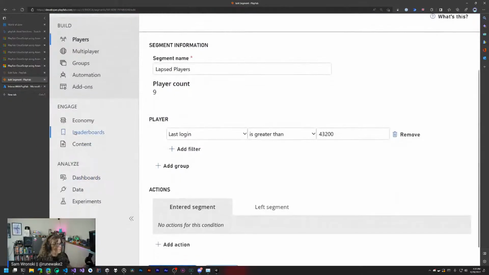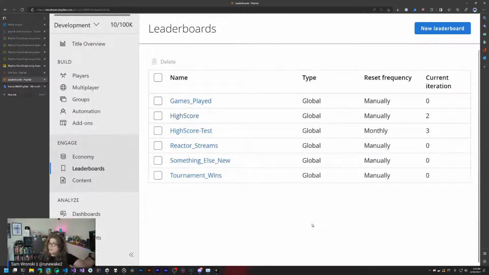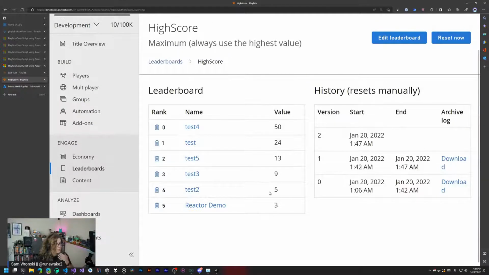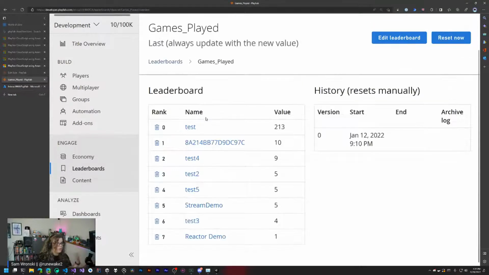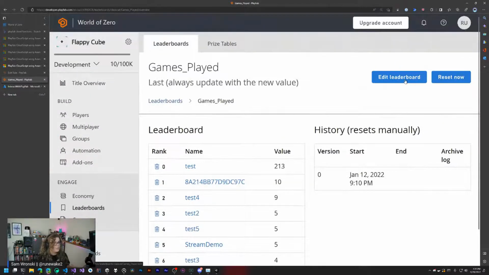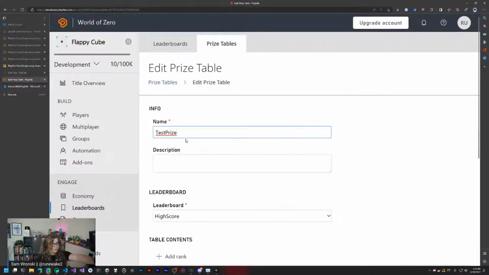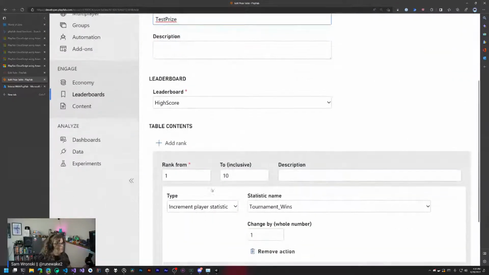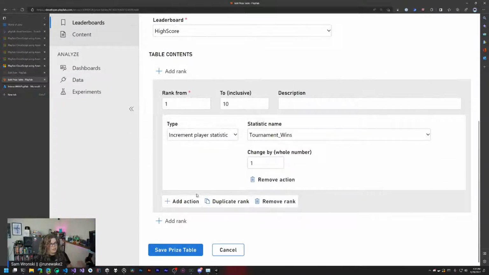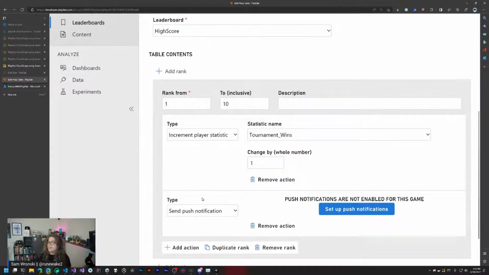But the other fun thing is we can trigger this off of leaderboards. So when a leaderboard resets, or there's something to cause your events to restart or reset, you can trigger off of that as well. So we have a series of high scores, for example, or a scoreboard for our games played. We can actually jump into this and update the prize tables that are determining this and have certain functions get run for each user that is in, say, this is the top 10 tournament winning players.